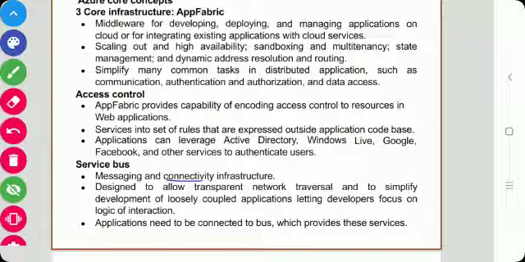In order to use this feature, the application needs to be connected to the bus which provides these services. It is necessary to connect to that bus.